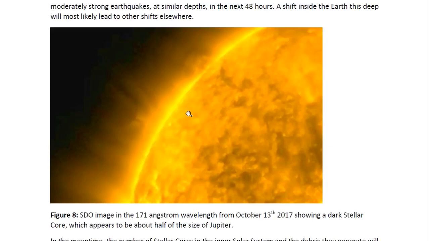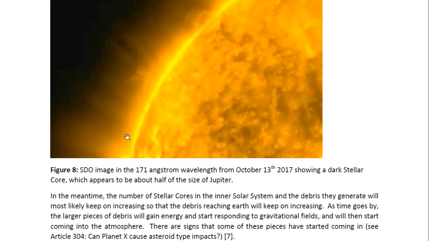And here we see two of the stellar cores that have been observed in the sun's corona. This dark one seems to indicate that this is a new arrival, and this one is covered in coronal plasma already, so it most likely has been at the sun much longer, so it's been in the solar system much longer. But this also indicates that these objects continue to arrive in the solar system.